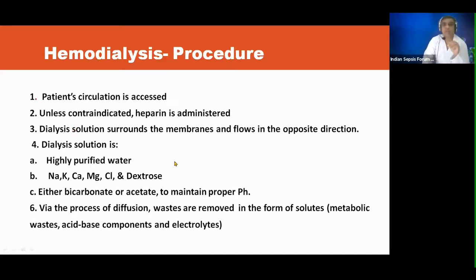Then the dialysis solution will surround the membrane and flow in the opposite direction. Dialysis solution is highly purified water with varying concentrations of sodium, potassium, calcium, magnesium, chloride, and dextrose, and either bicarbonate or acetate to maintain proper pH. At times, if the patient is very coagulopathic or bleeding, we might do heparin free, or just circuit anticoagulation with EDT or various other techniques. So we have to be aware of the patient's coagulopathy also.